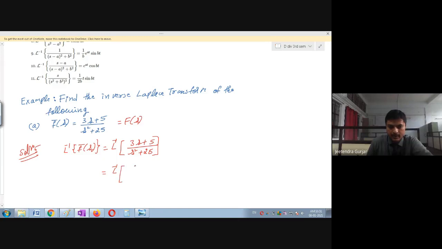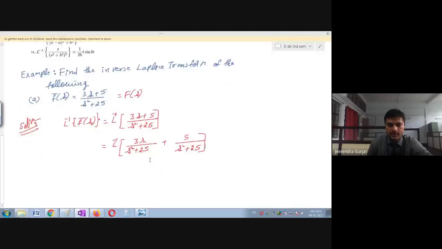So I can write it like this: 3s divided by s square plus 25, right, students, plus 5 divided by s square plus 25. Everyone understood why I have done like this, students? Yes, because I don't have a direct formula, therefore I am going to do this simplification or modification.